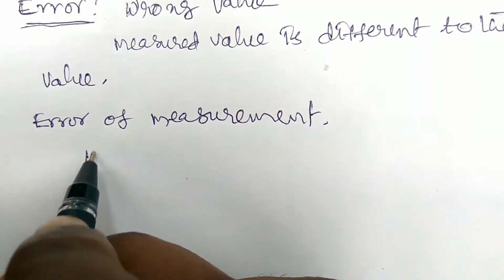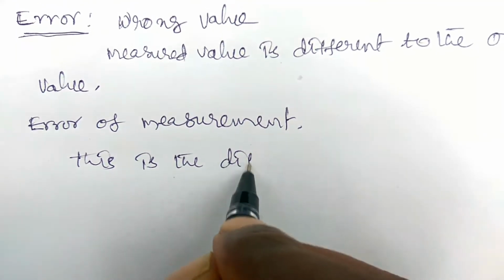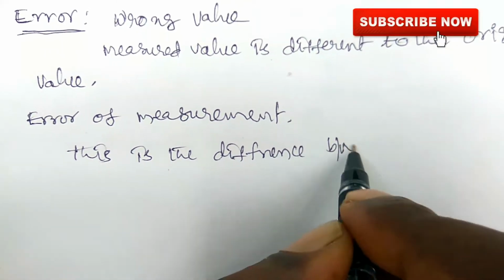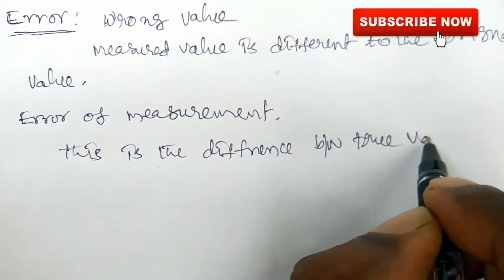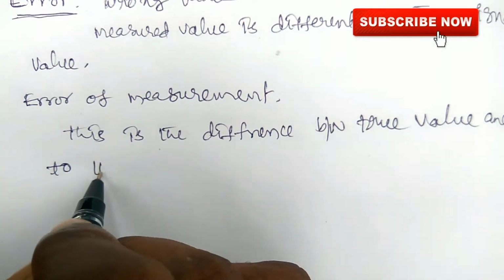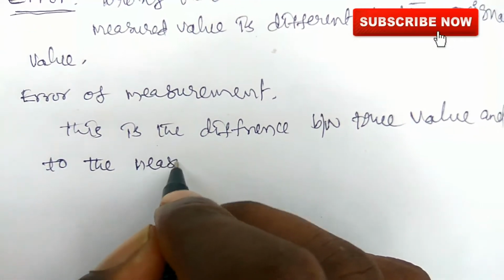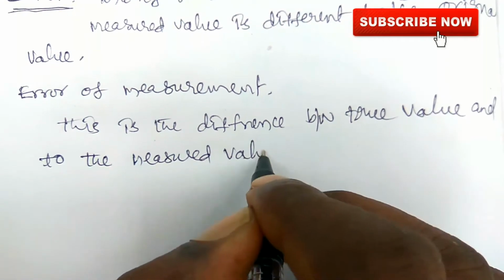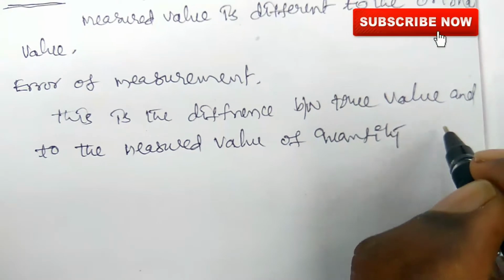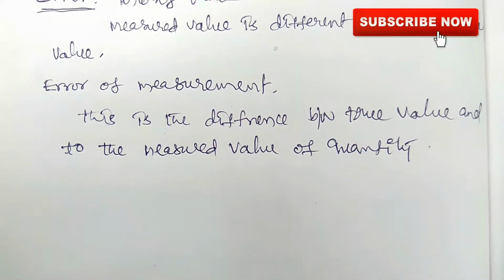This is the difference between the true value and the measured value of a quantity. The difference between the true value and the measured value of a quantity is called error of measurement. Okay.